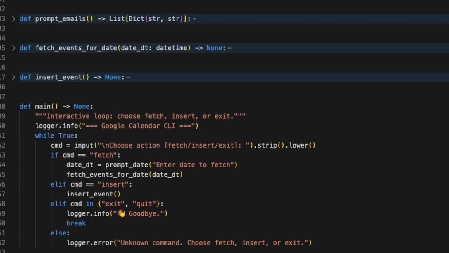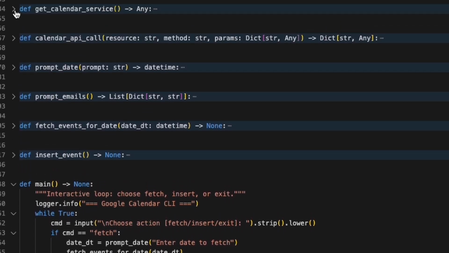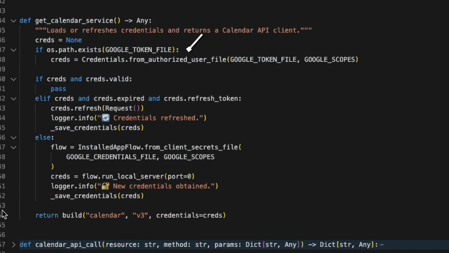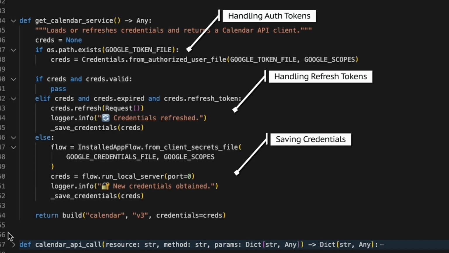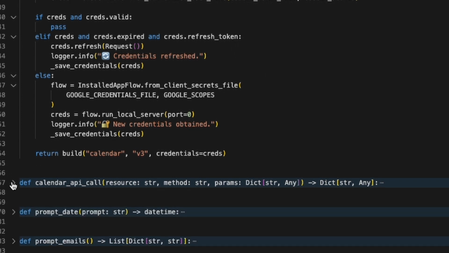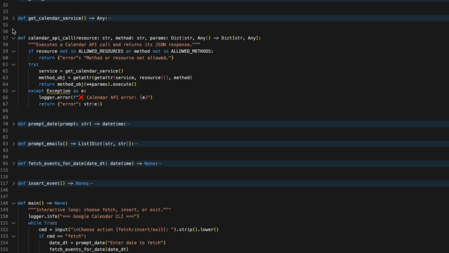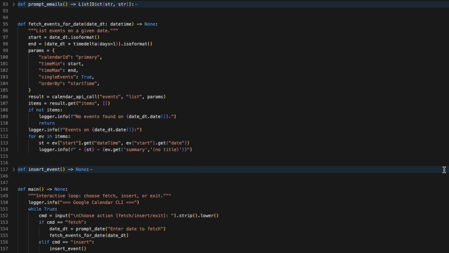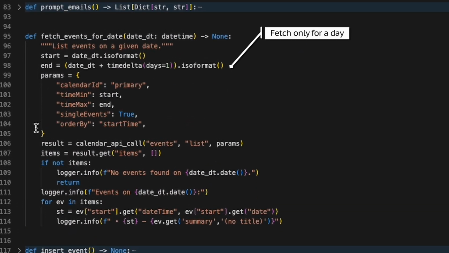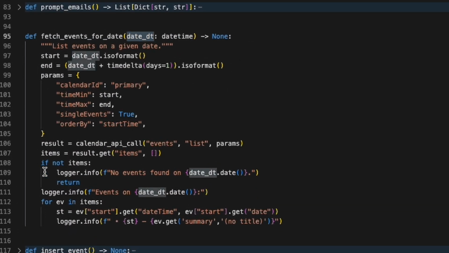Then we need to wire up two essential functions. Get calendar service for handling OAuth, auth tokens, refresh logic, saving credentials, the whole security dance. Calendar API call, to ensure we don't accidentally nuke our calendar with the wrong API call. But here's where it gets messy. Our fetch function only pulls events for one date. Want to check your week? We're manually typing 7 dates.